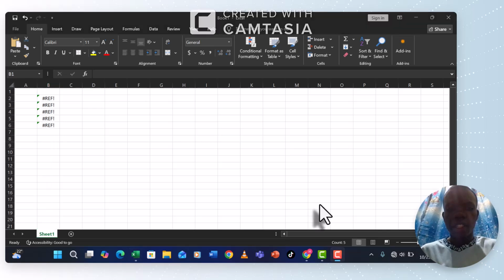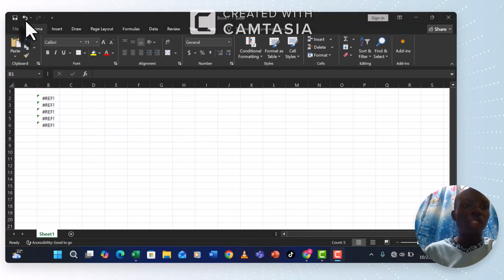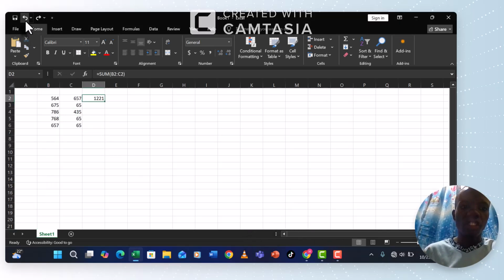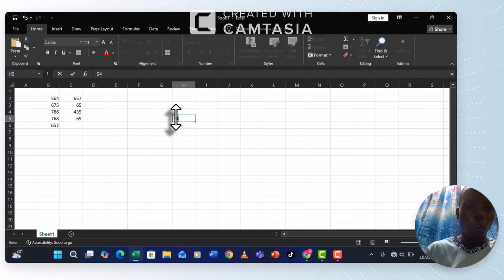Another error will be #DIV/0. You get this when you divide a certain number by 0. Let us say 54 divided by 0.